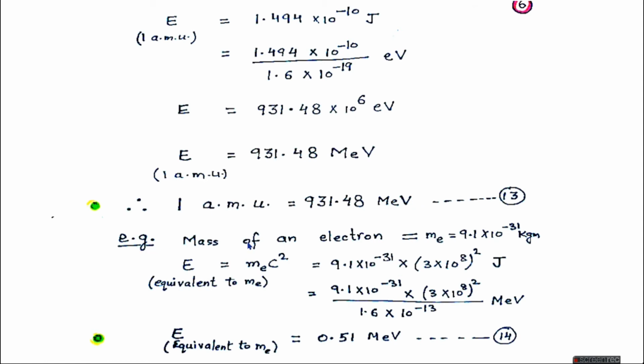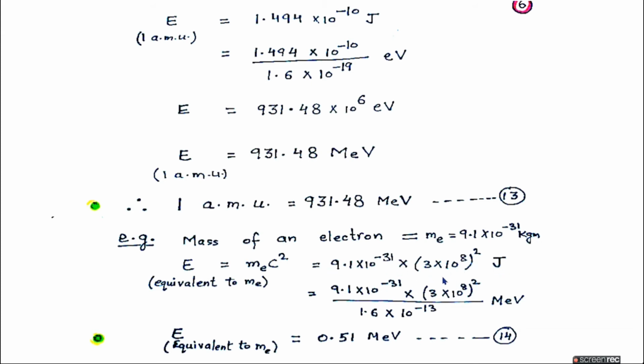For example, the mass of an electron is equal to 9.1 × 10^-31 kilogram. The equivalent energy to this mass of an electron is m_e c². So it is 9.1 × 10^-31 × (3 × 10^8)² in joules.